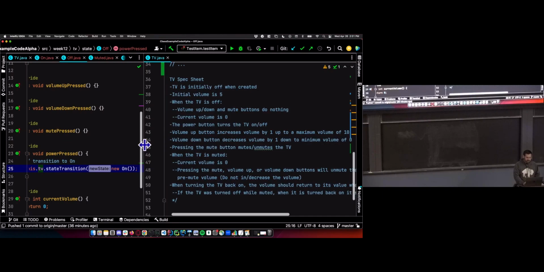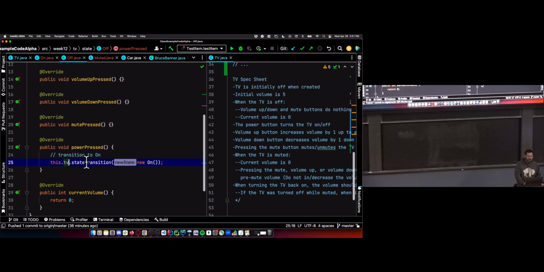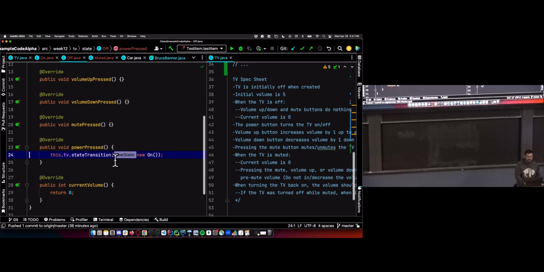And that's the off state. That's everything. 3 of the methods did nothing. 1 of them just did the default. And we had our first state transition. Power is pressed, we transition to the on state. Because when the TV's on, it's going to have different functionality than when it's off.